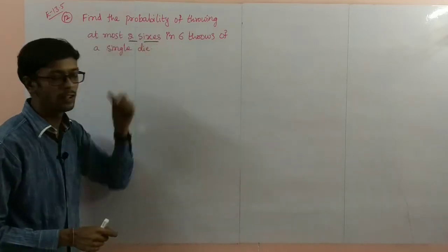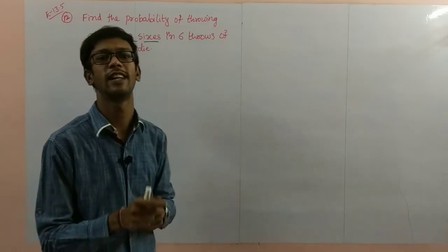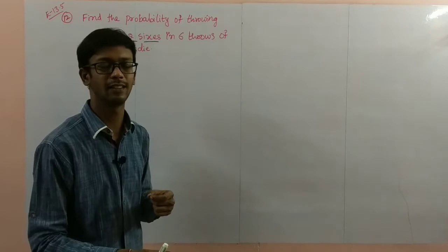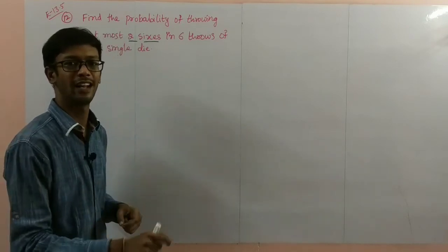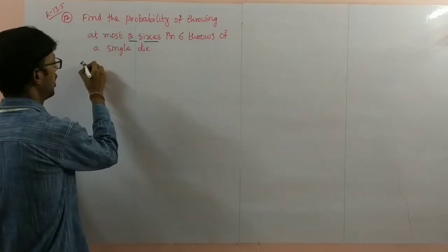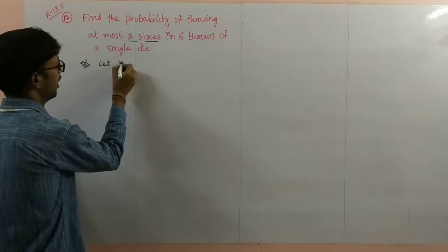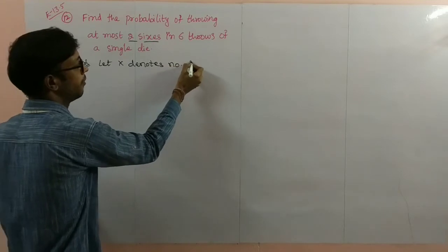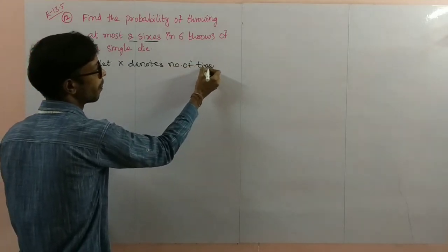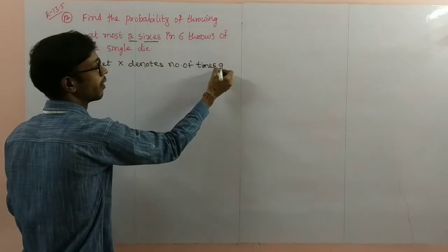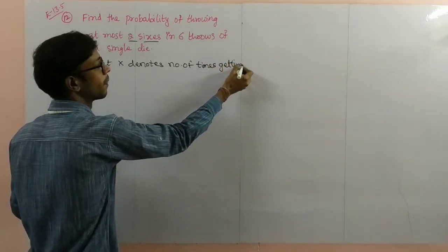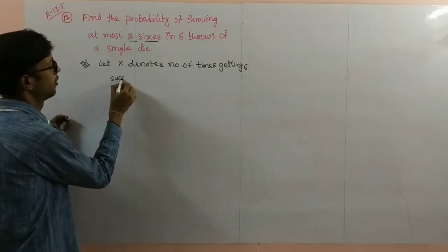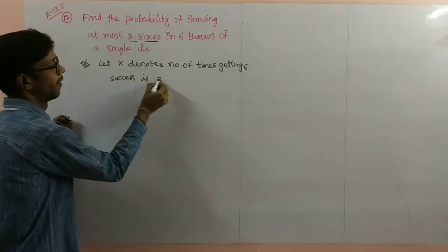And the probability of which one is being asked? Getting a 6. So getting a 6 is the success. In the previous problem, getting a 5 was the success; in this problem, getting a 6 is the success. So solution: let X denote the number of times getting 6. Success is getting 6.